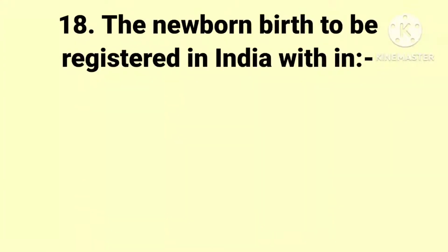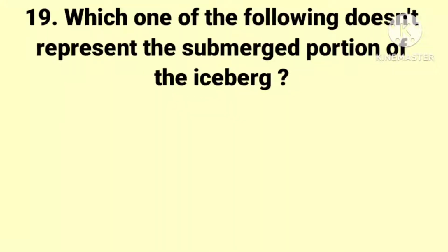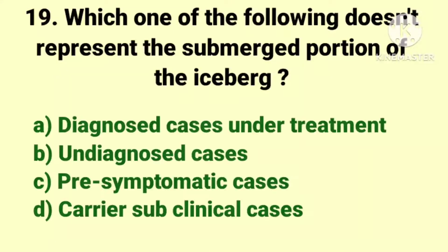Next question. The newborn birth to be registered in India within. The options are 7 days, 21 days, 14 days, and 45 days. And the answer is 21 days. The next question. Which one of the following does not represent the submerged portion of iceberg?